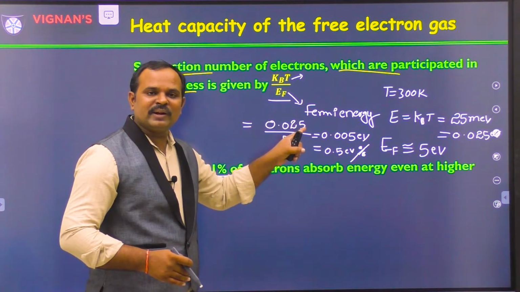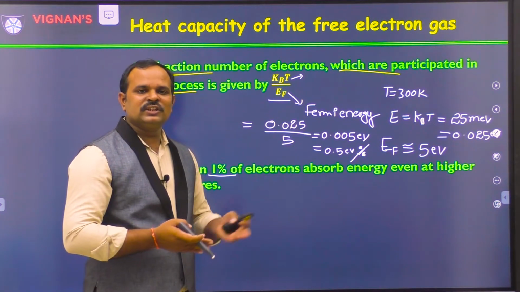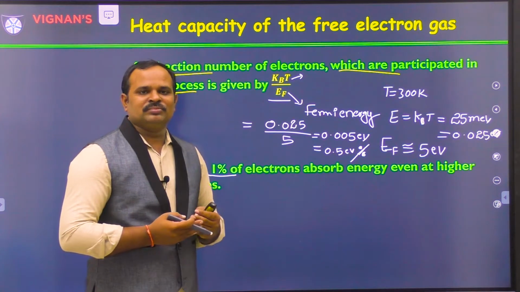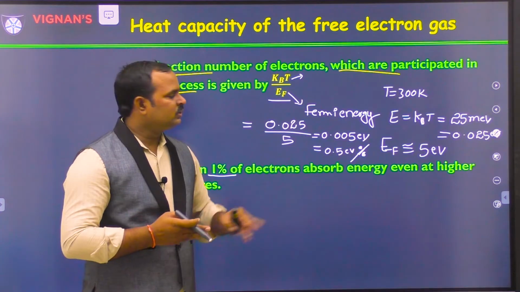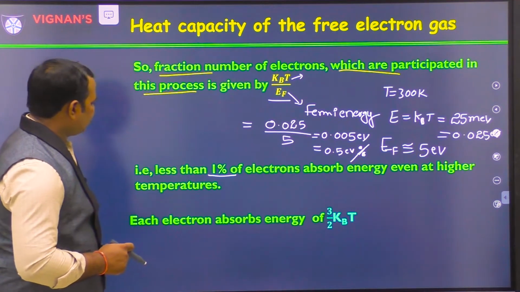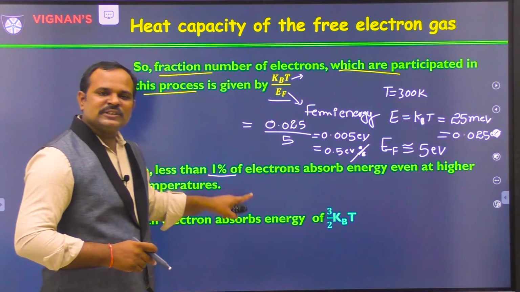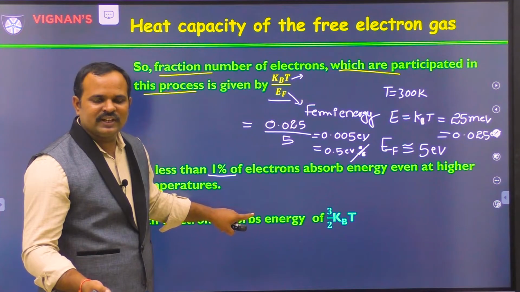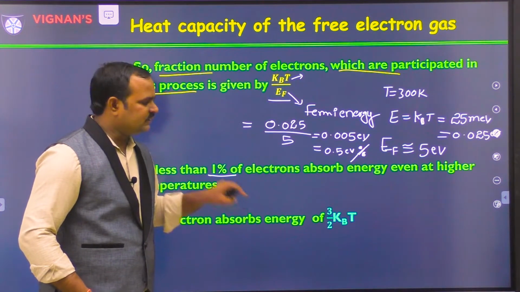But according to classical mechanics, all the 6 electrons in this particular example take heat energy and get excited. But that is not true according to quantum mechanics. Let us see if it is true or not. Now let us calculate the specific heat of solids, that means the internal energy first, and then later we will calculate the specific heat of solids using this theory.